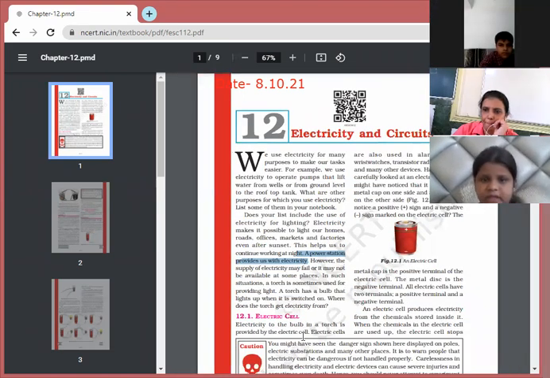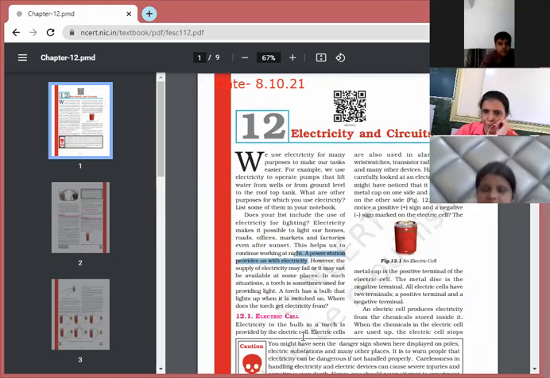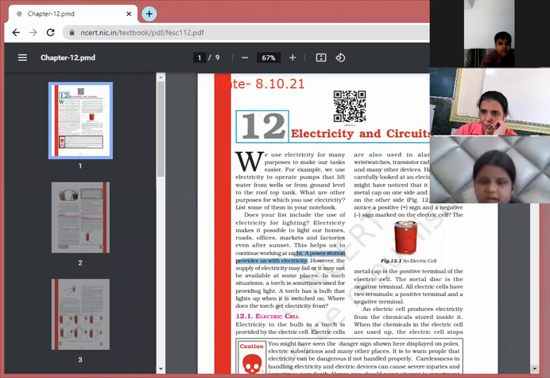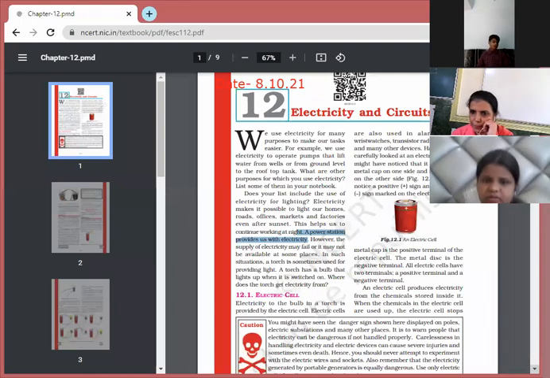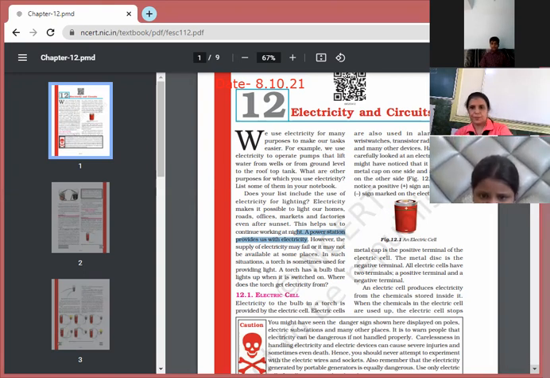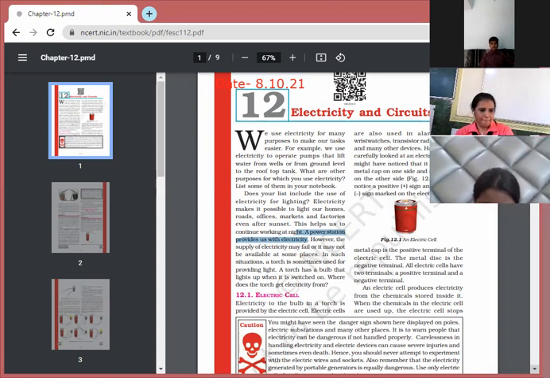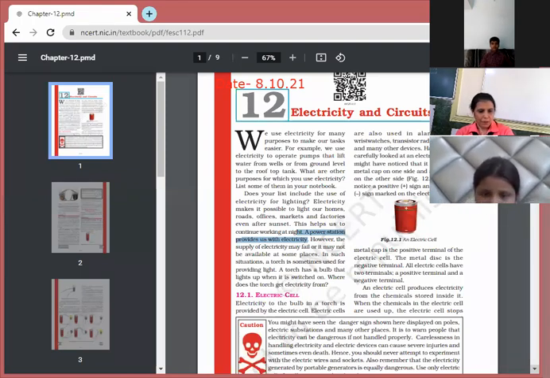We use electricity for many purposes to make our task easier. For example, we use electricity to run pumps. But you have to read from electric cell. Electricity to the bulb in a torch is provided by the electric cell.